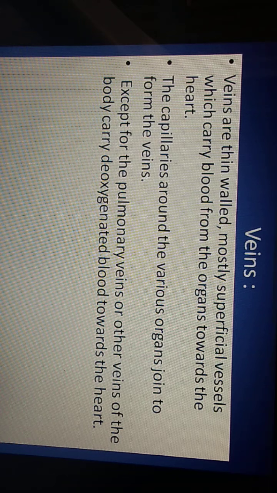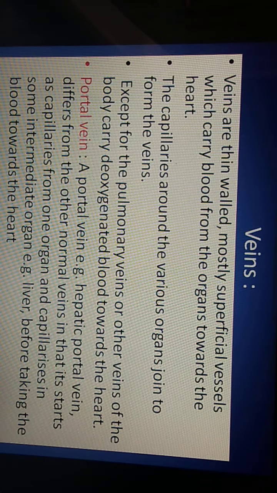As we have discussed about the artery, here all the veins carry deoxygenated blood except the pulmonary vein. The pulmonary vein carries oxygenated blood from the lungs towards the heart. Now look at the portal veins. What is meant by a portal vein? You can take the example of the hepatic portal vein. This portal vein is different from the other normal veins of the body.